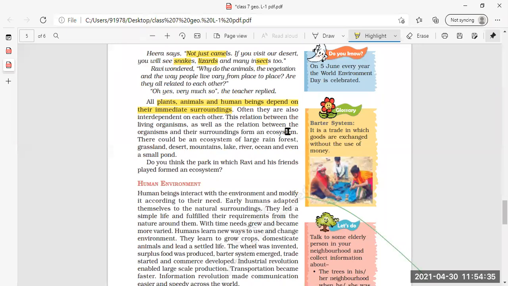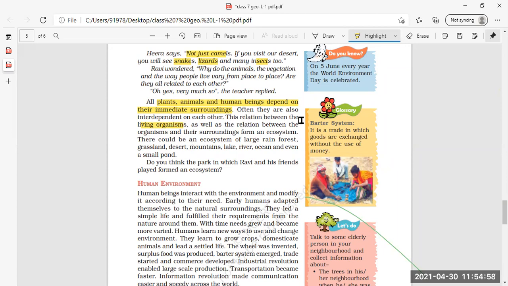This relationship between the living organisms as well as the relationship between organisms and their surroundings form an ecosystem. Now the relationship between the living organisms, जो living organisms हैं, plants are also having life, animals are also having life, human beings are also having life.